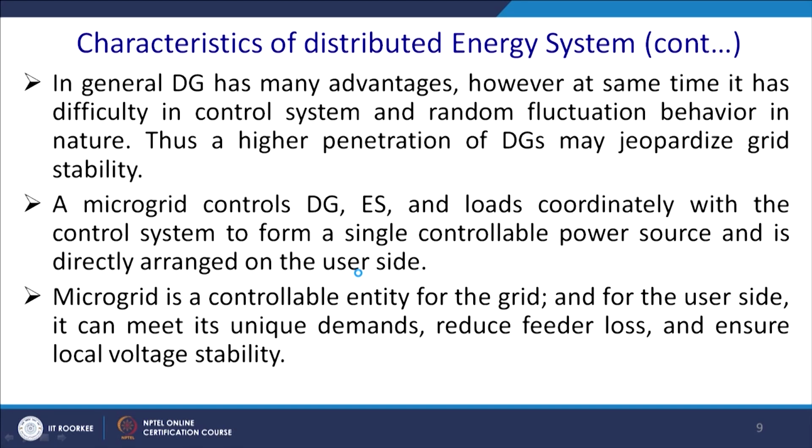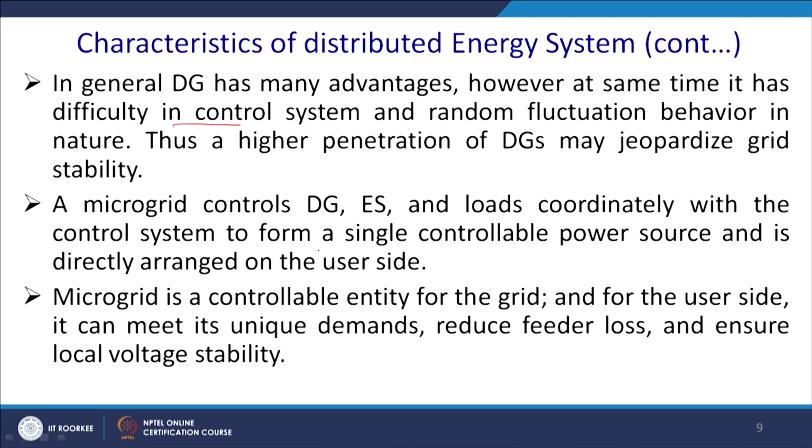Now, characteristics of the distributed generation system. In general, DG has many advantages. However, at times it has difficulty in control and random fluctuating behavior in nature. For example, all of a sudden a cloud comes and the wind has its erratic profile; wind speed can change any time. So, considering those input fluctuations, the control system takes the pain of handling them. For this reason, it is a very challenging aspect to design a control system for the DC microgrid.